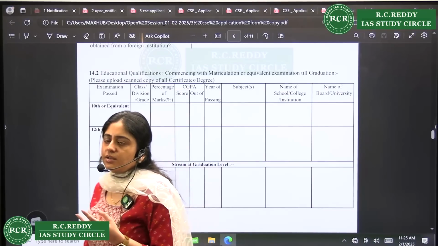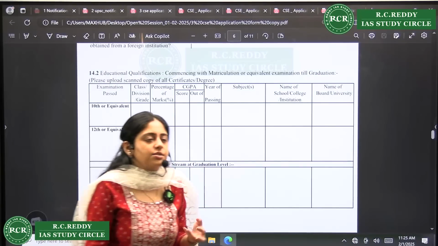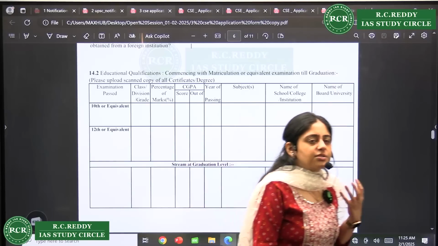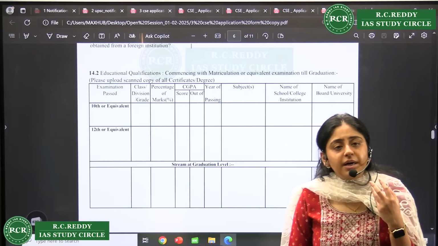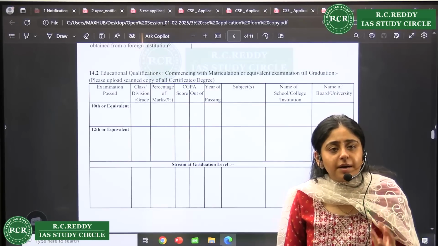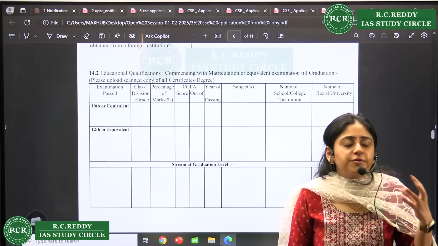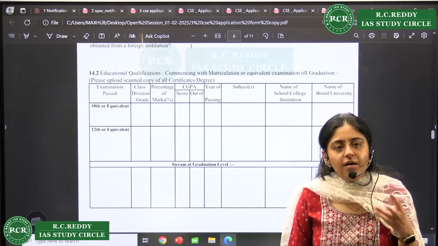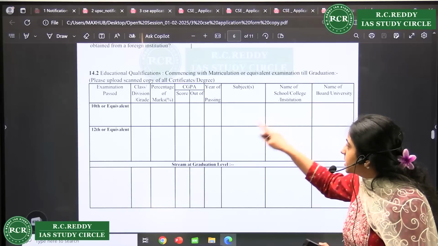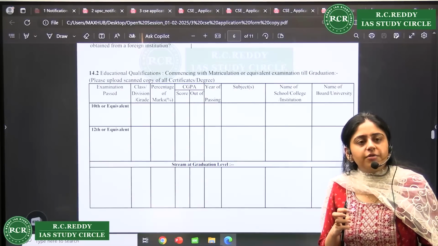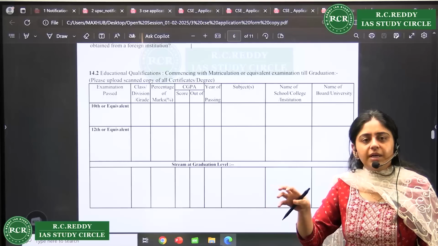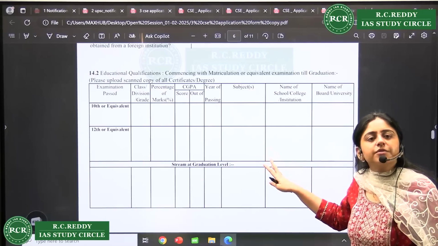Graduation, although you lose touch with your graduation, still questions from graduation will come. If you have done your engineering, the examiner might ask you about engineering. If you've done your MBBS, BDS or pharmacy, questions can come from here. So starting from here, information is super crucial for your interview. Interview questions will be extracted from this information as well.